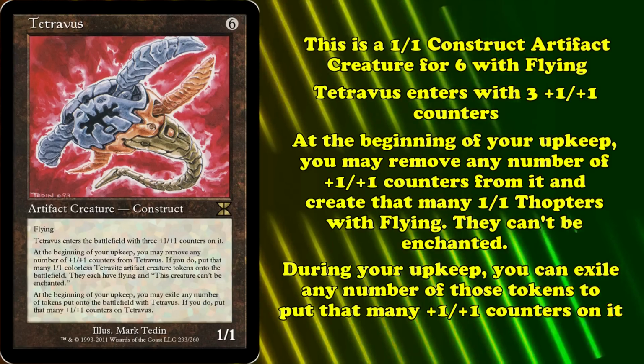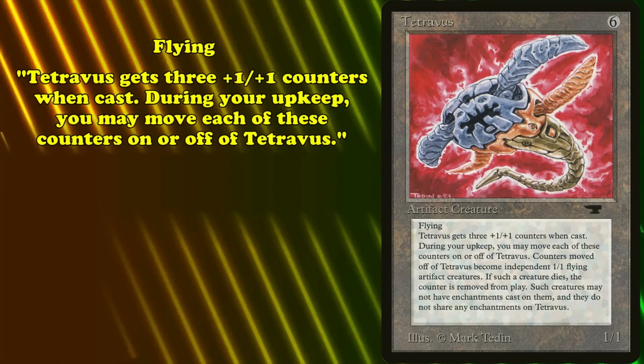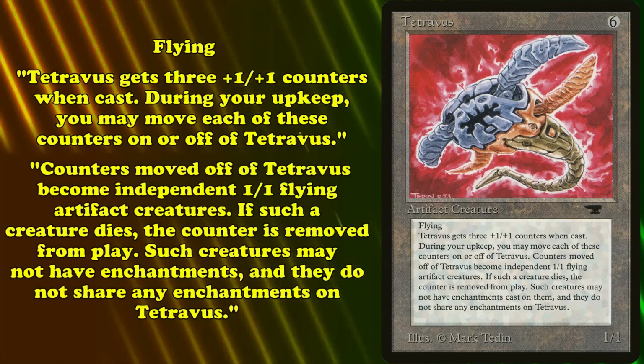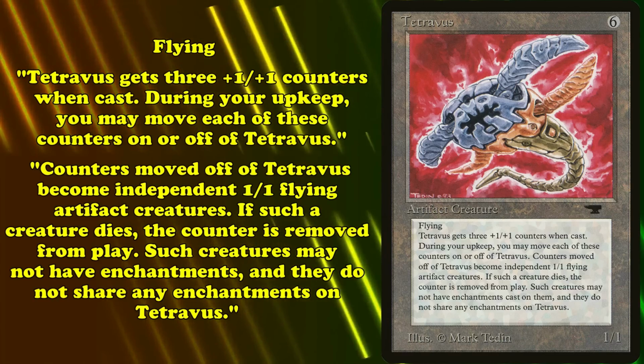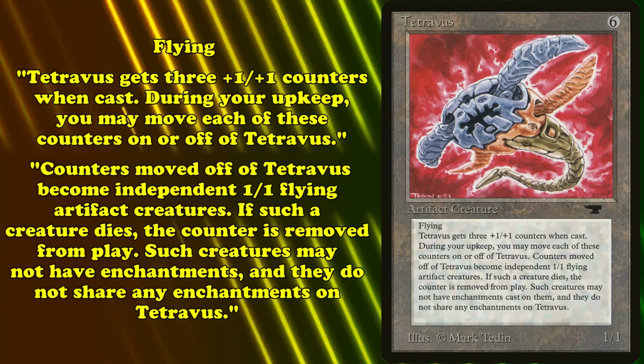back on Tetravus. The original wording for the card said, "Flying, Tetravus gets 3 +1/+1 counters when cast during your upkeep. You may move these counters on or off of Tetravus. Counters moved off of Tetravus become 1/1 flying artifact creatures. If such a creature dies, the counter is removed from play. Such creatures may not have enchantments played on them, and they do not share any enchantments with Tetravus."